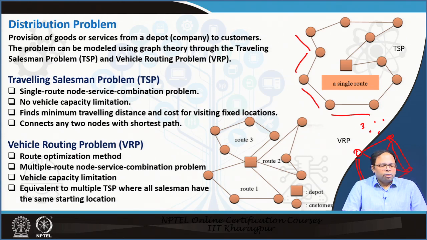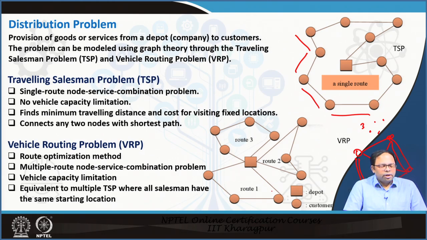In the vehicle routing problem, it's a variant of the traveling salesman problem where we introduce vehicle capacity. That means a vehicle cannot be used to serve all the nodes if its capacity gets filled. There are two ways to solve that. Either we can use multiple vehicles, so each vehicle will go to a set of points based upon its own capacity, or we can decide different time windows. That means the same vehicle will be used in different time periods to go and serve different points.